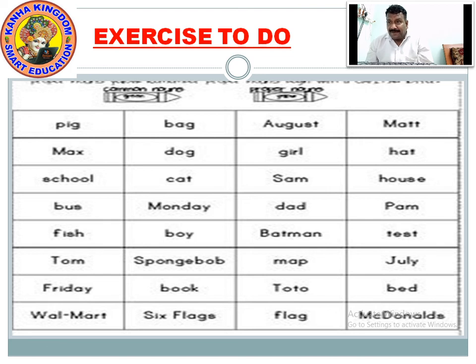A small hint I would like to give: capital letters are used for proper nouns. All the proper nouns are written with capital letters. August, Sam, Monday. Now it would be easy for you to do the work. You need to write it down and memorize what is called a common noun and what is called a proper noun.